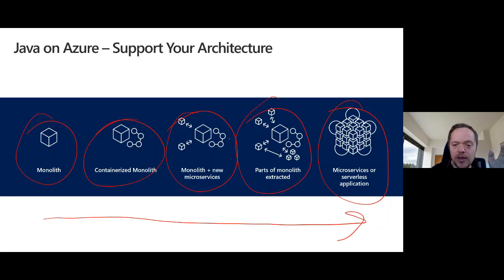We'll take those parts of the monolith and that will allow you to extract it, define it, and clearly isolate them. And then finally, we'll allow you to identify and create your microservices or your serverless application hosted inside Java on Azure.